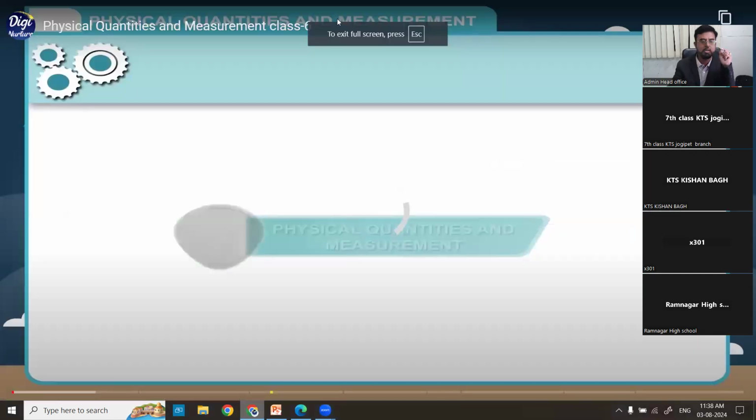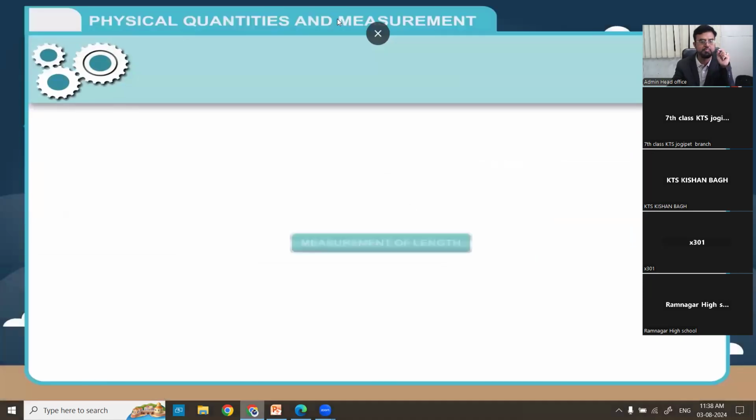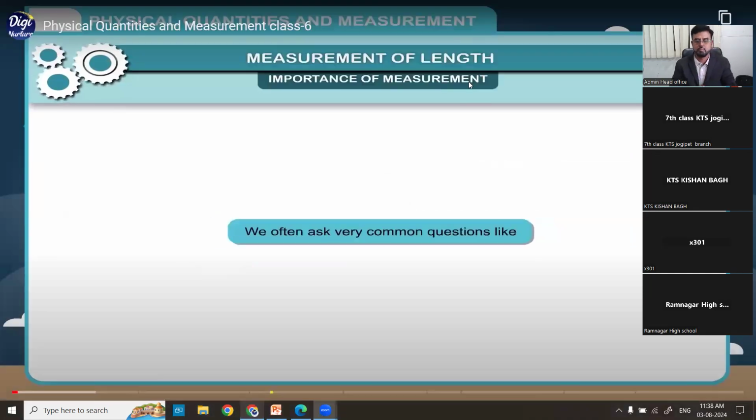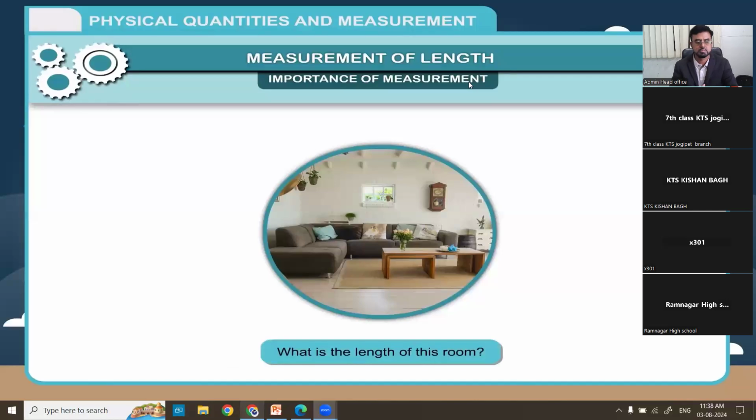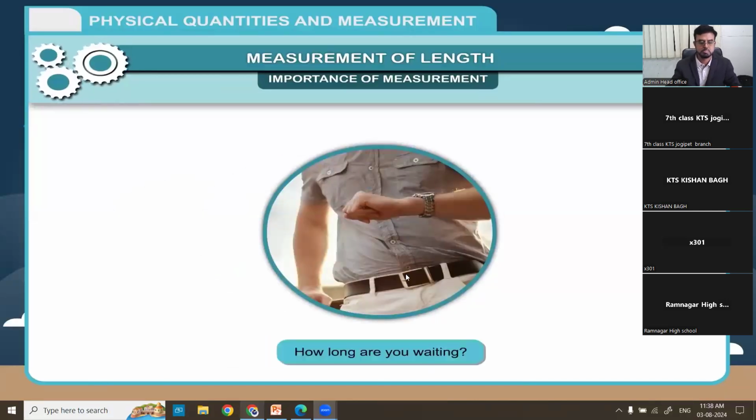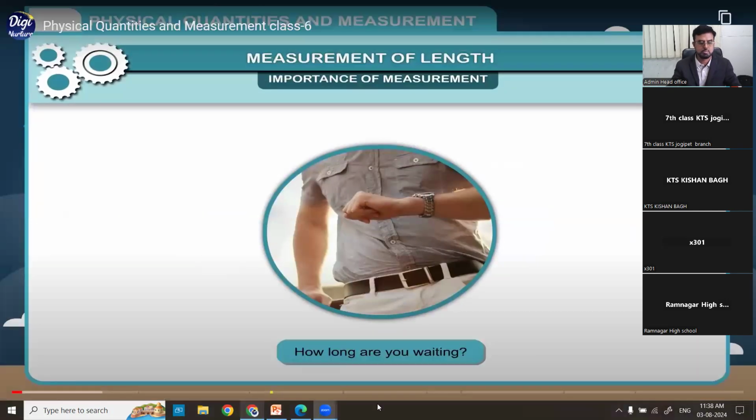Please see the video. Measurement of length. Importance of measurement. We often ask very common questions like, what is the length of this room? How long are you waiting? What is your age? Etc. Study of physics is based on measurement.